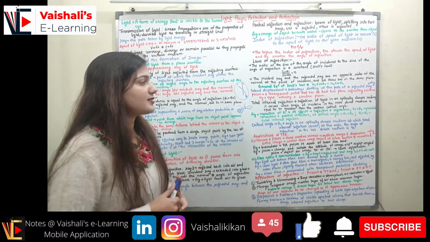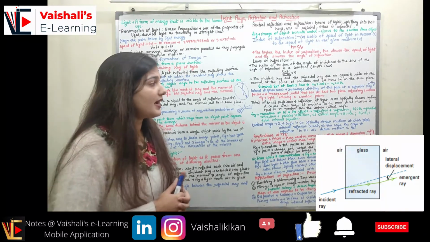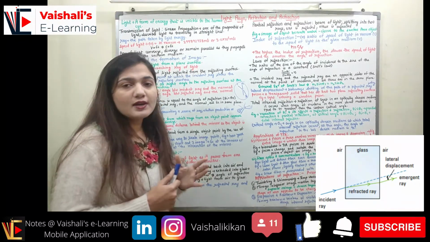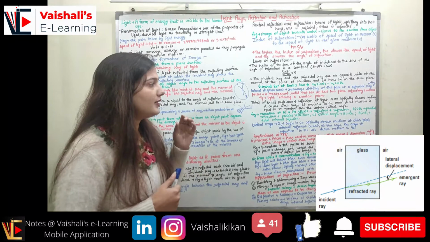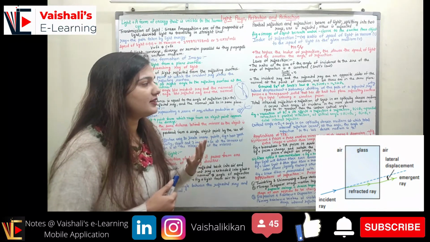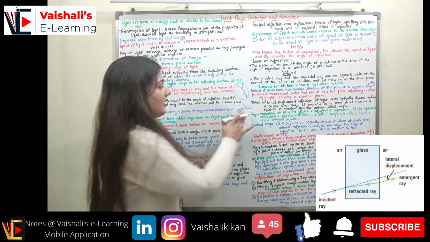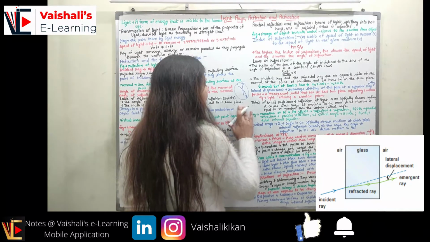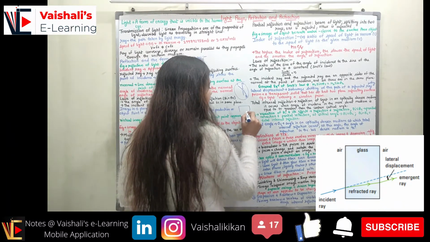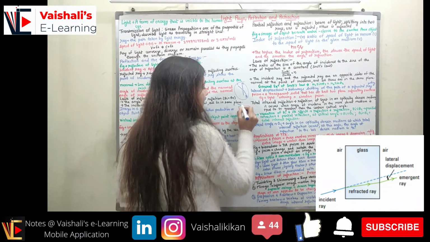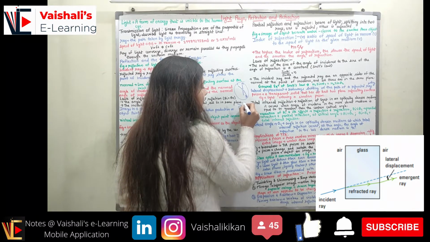Coming to the lateral displacement. When the light is passing through a glass slab, let's suppose, there is a sideways shifting in the path of the refracted ray, right? So now you can see in the figure, we have a glass slab, light is passing over here, and this is my normal.